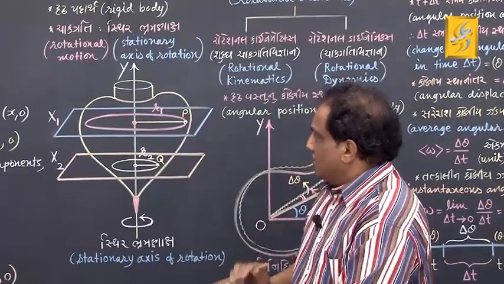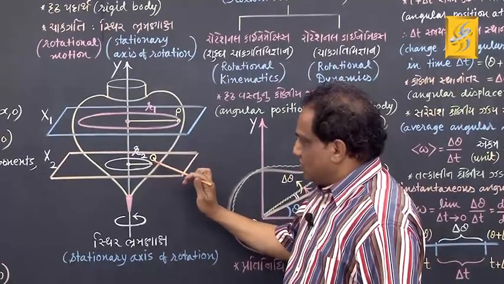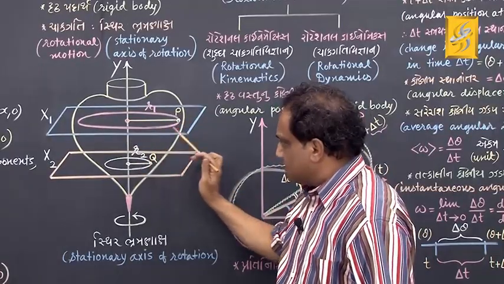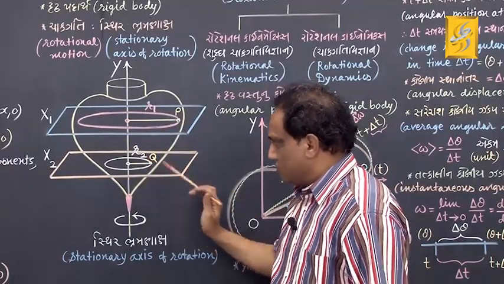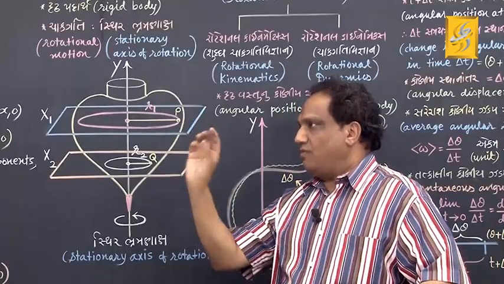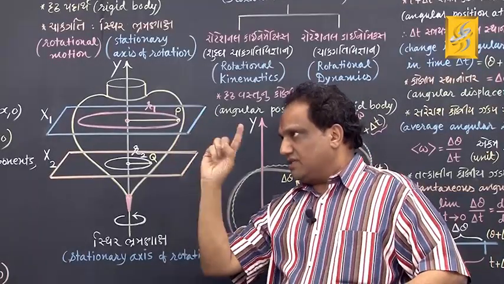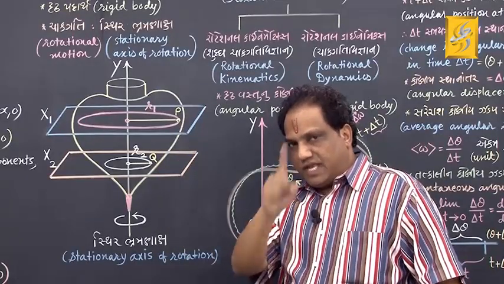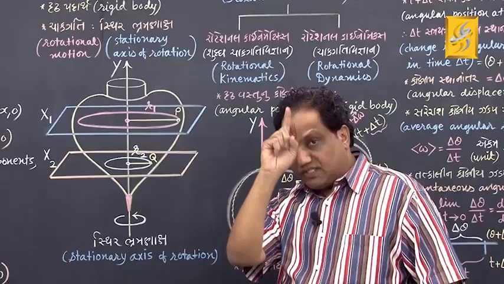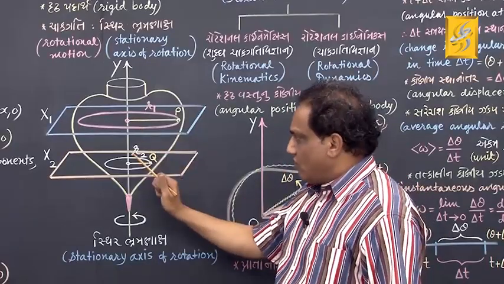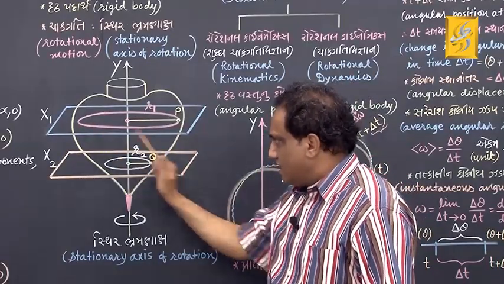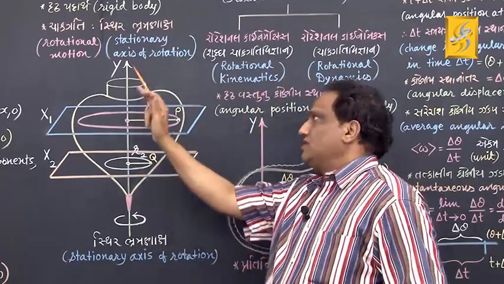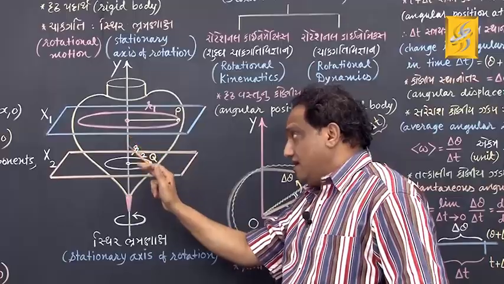Fine. When it is spinning, what are the characteristics would you like to notice? First, you can see its all constituent particles, they perform circular motions. Along with the spinning top, all the inside constituent particles, they perform circular motions. Not only that, second characteristic is that the centers of all these circular paths remain stationary over some definite straight line.